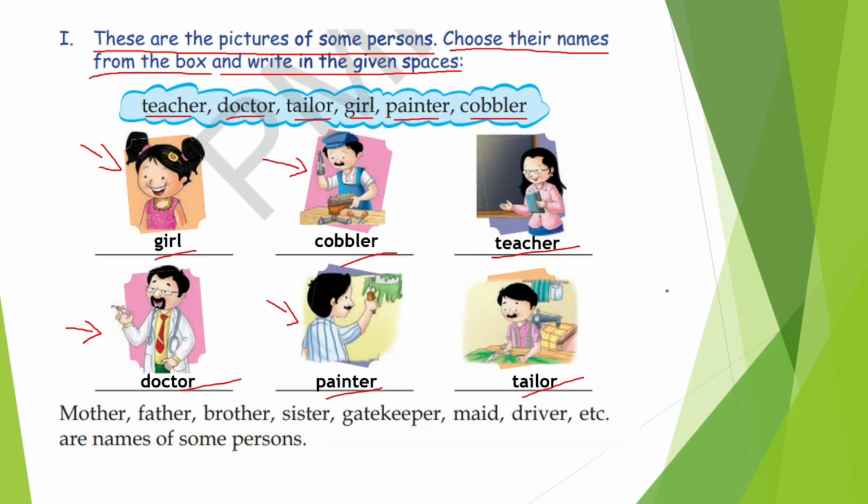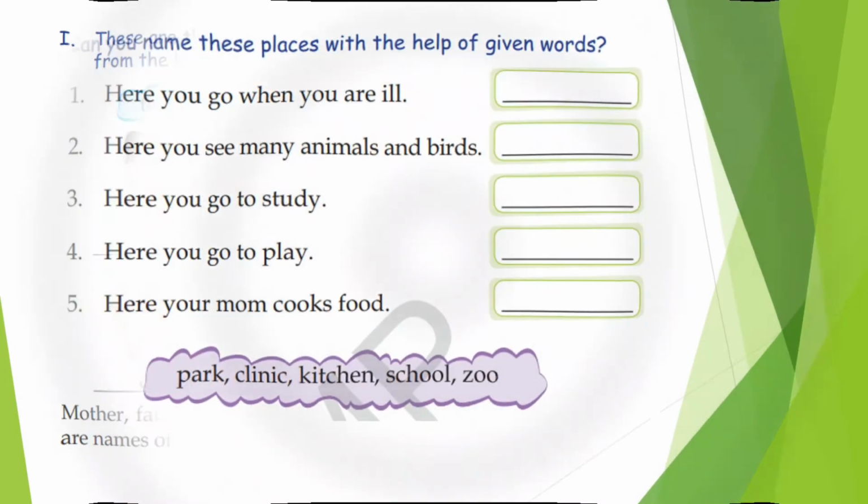Can you name them? What types of naming words are they? They are all naming words of persons, right? And like this, there are others also, like mother, father, brother, sister, gatekeeper, maid, driver, etc. These are names of some persons. As I have already told you, naming words of people are called naming words of persons, right? Let's have some more examples.